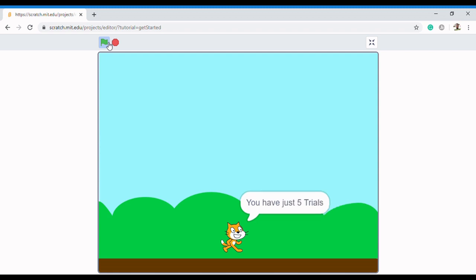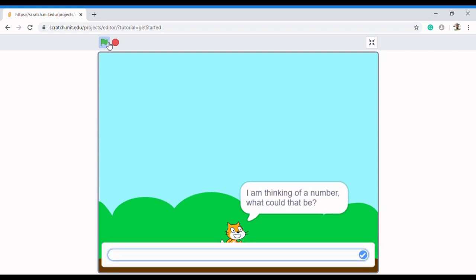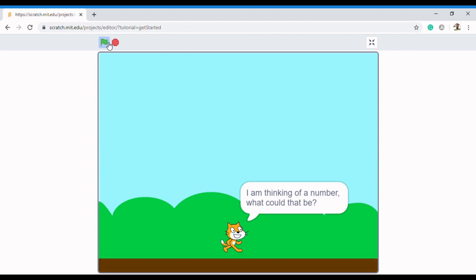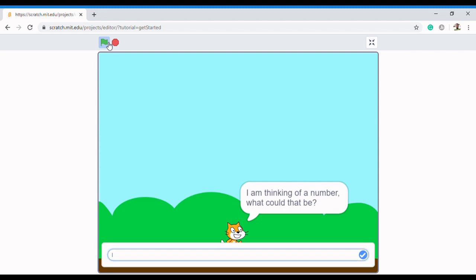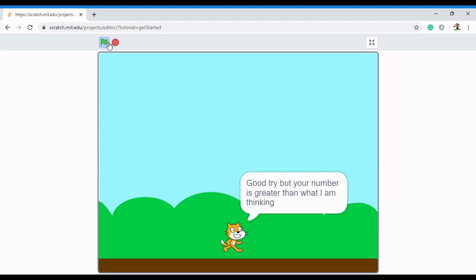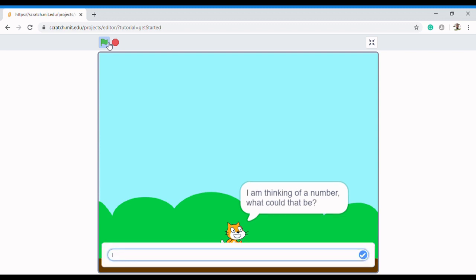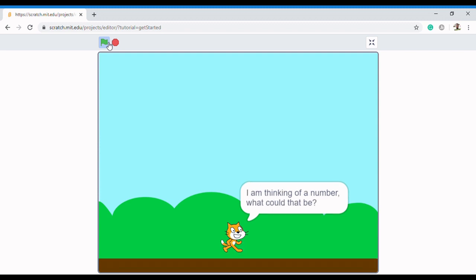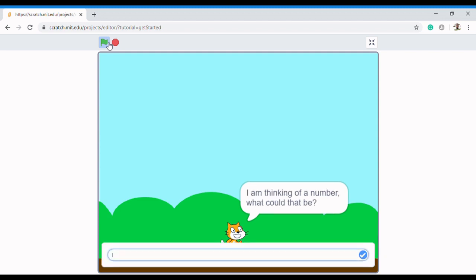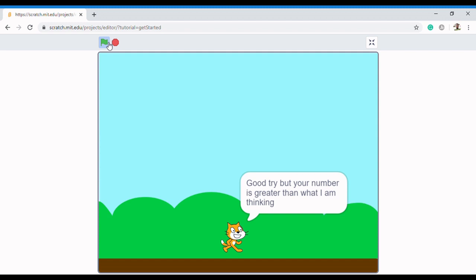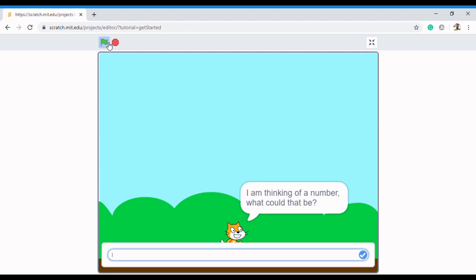Now you have 5 trials. I feel that 5 trials is too short. It's supposed to be 7 trials. That's another thing you can improve on. Right, I'm thinking of a number. Let me start with 40. It says lesser, so it's between 40 and 100. I go again, 80 is greater, so it's between 40 and 80. I go 50, lesser, so it's between 50 and 80. I go 76, greater, so it's between 50 and 76.